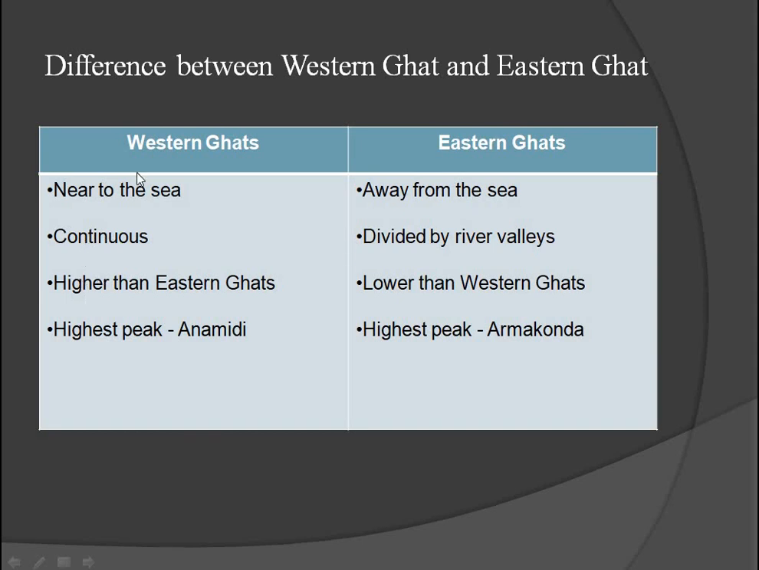And Western Ghat is higher than Eastern Ghat. The height of the Western Ghat is more compared to Eastern Ghat. Eastern Ghat is lower than Western Ghat. And in the Western Ghat, highest peak is Anamudi, M-U-D-I, sorry. And Eastern Ghat, highest peak is Armakonda. So these are the differences between Western Ghat and Eastern Ghat.